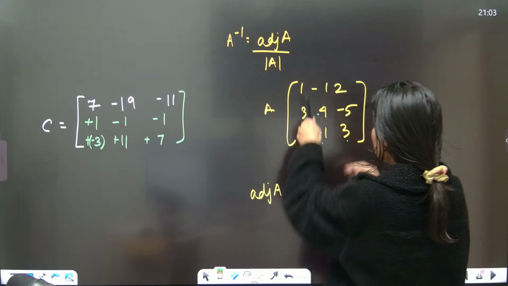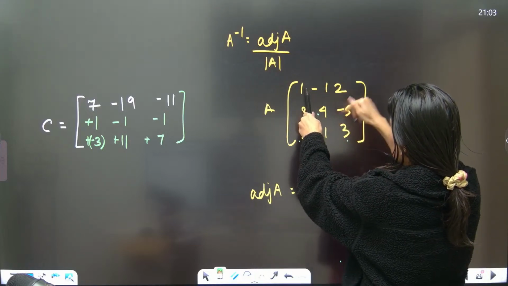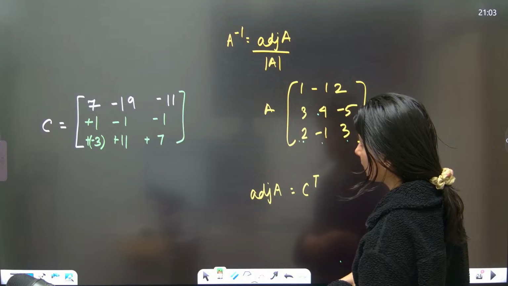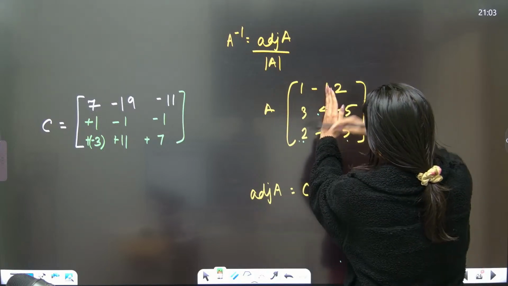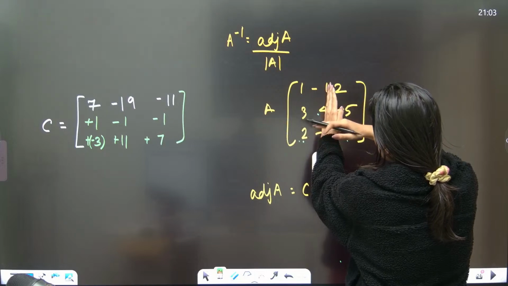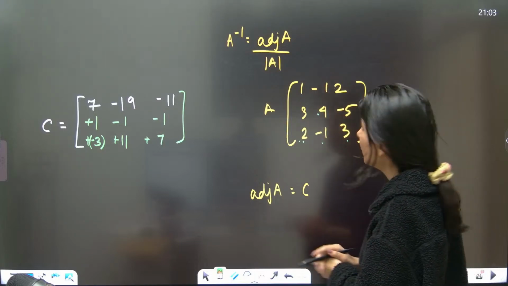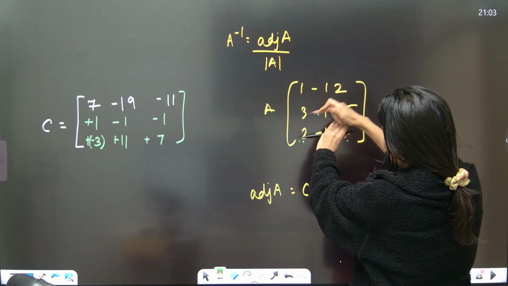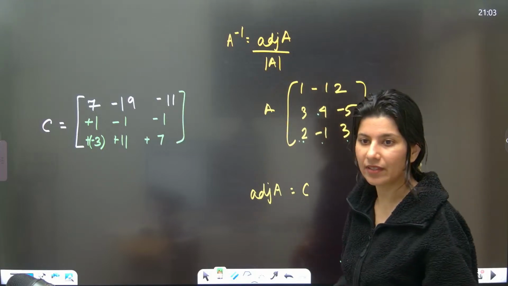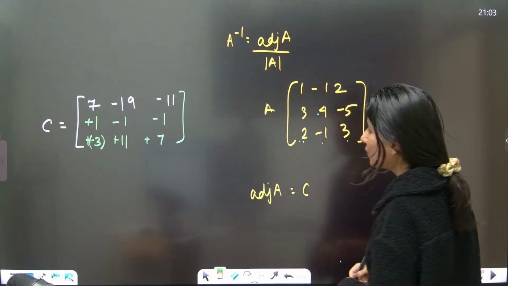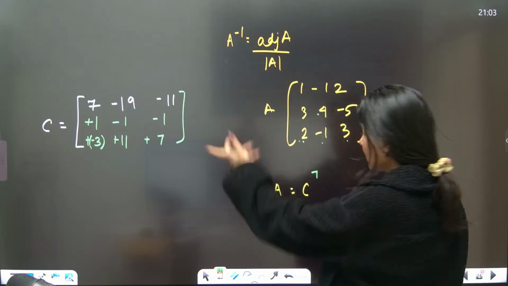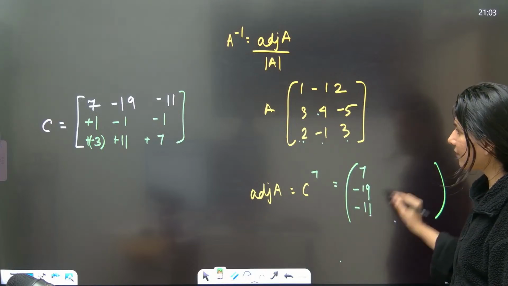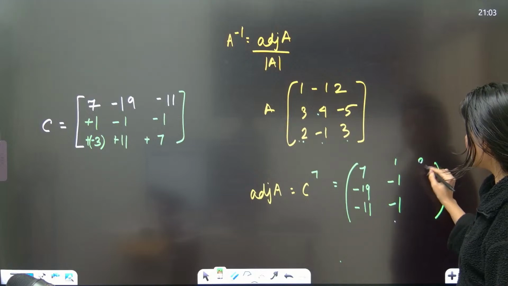Now what about this cofactor? So this is 5 minus 8, which will be minus 3. What about this cofactor? It will be minus 5 and minus 6, so plus 11. And this cofactor will be 4 plus 3, so plus 7. So this is your cofactor matrix, but what is the adjoint of A? The transpose of this. Now you have to take the transpose: 7, minus 19, minus 11; 1, minus 1, minus 1; 3, 11, 7.